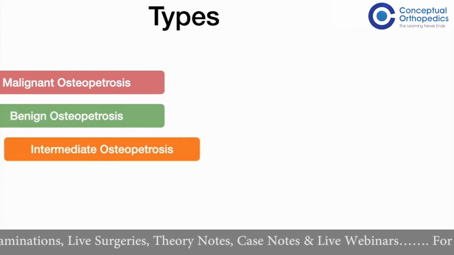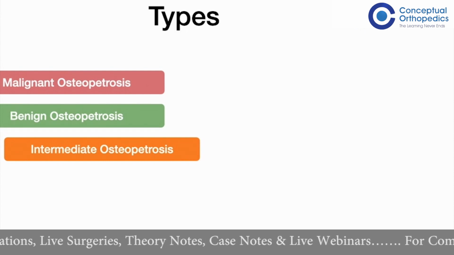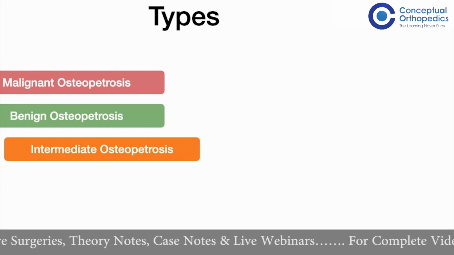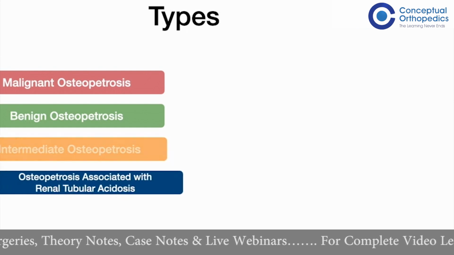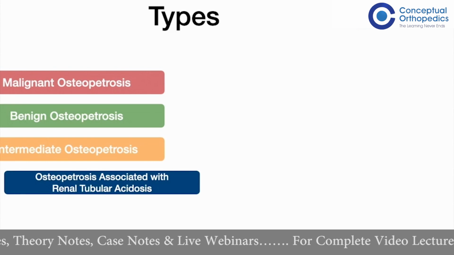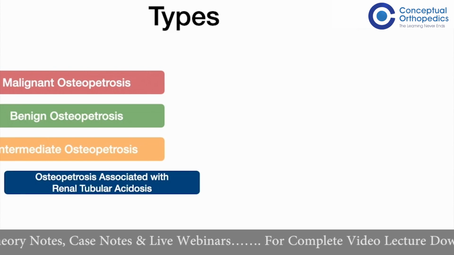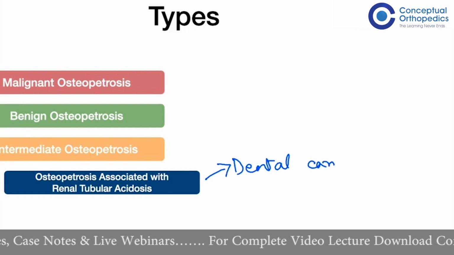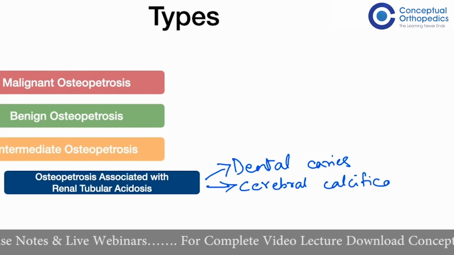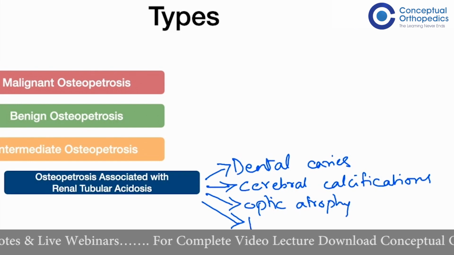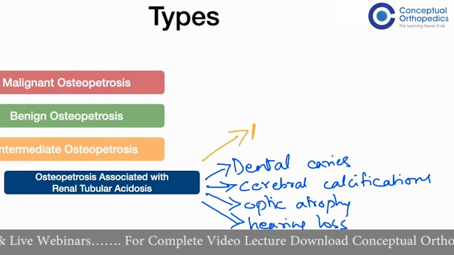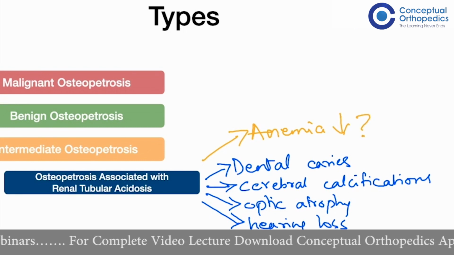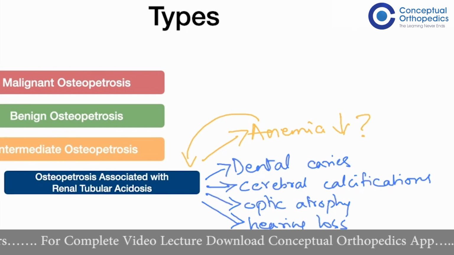Intermediate osteopetrosis has a phenotype which is in between the malignant osteopetrosis and osteopetrosis tarda. And finally, osteopetrosis which is associated with renal tubular acidosis. In these patients, dental caries, cerebral calcifications and optic atrophy are common, whereas anemia is usually not present in patients with renal tubular acidosis. Most of the findings in these patients are related to the skull.